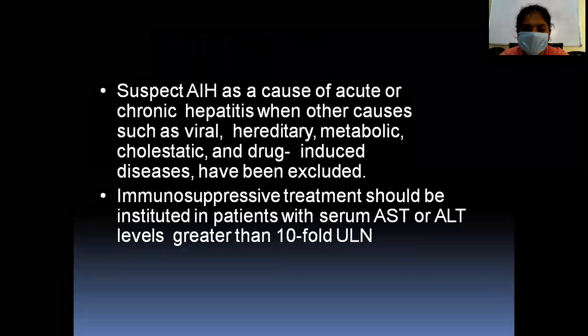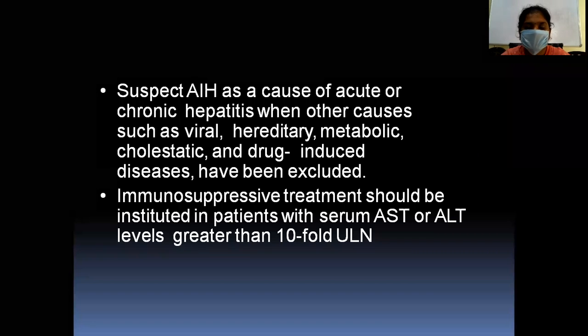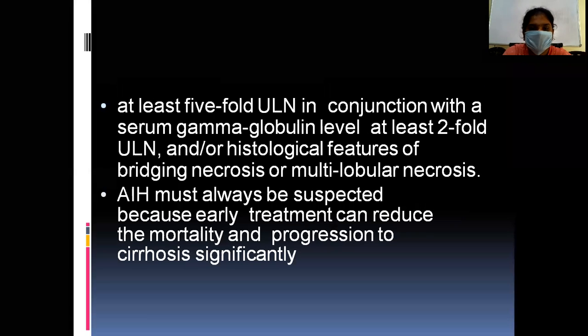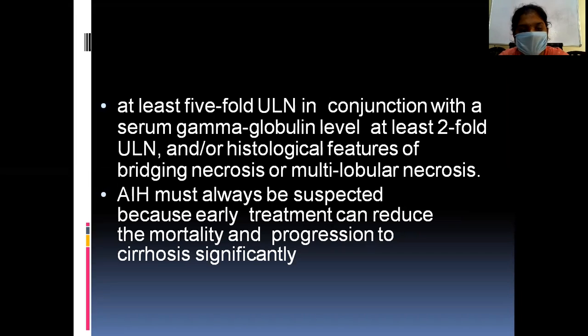And immunosuppressive treatment should be instituted in patients with serum AST or ALT levels greater than 10 times the upper normal limit, or at least 5 fold upper normal in conjunction with serum gamma globulin levels at least 2 fold of the upper limit, or histological features of bridging necrosis or multilobular necrosis. So autoimmune hepatitis must always be suspected because early treatment can significantly reduce the mortality and progression to cirrhosis. Thank you.